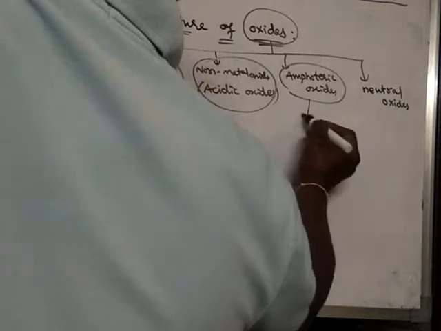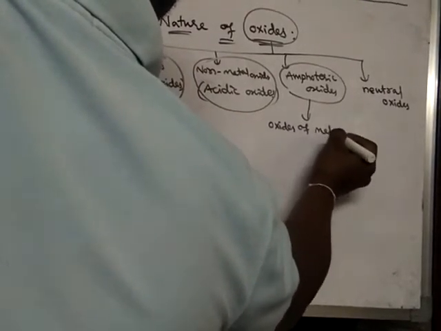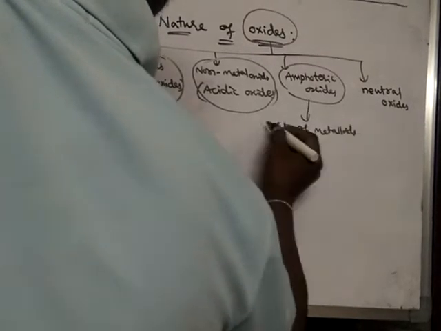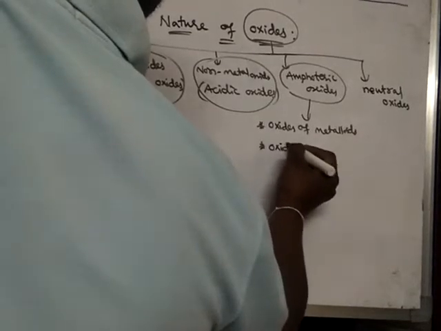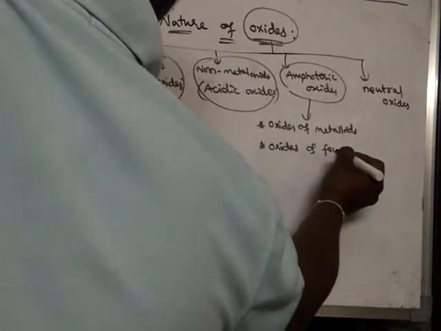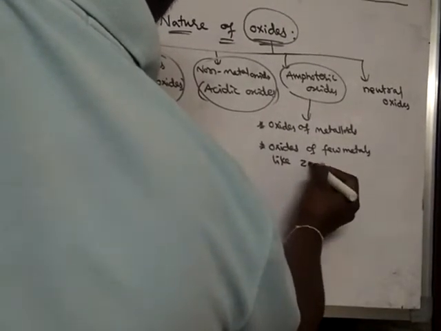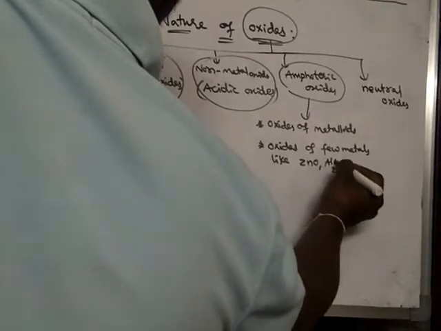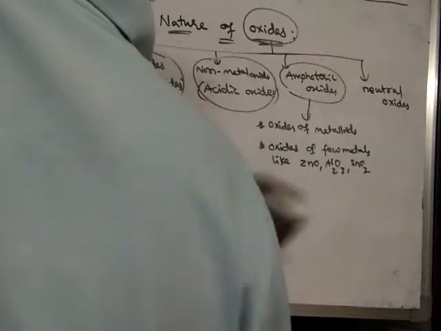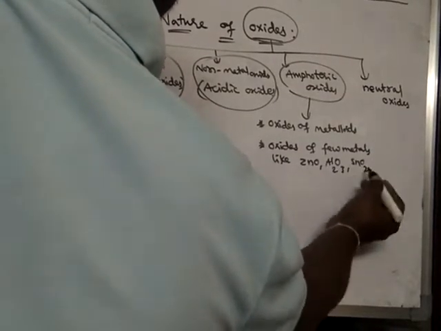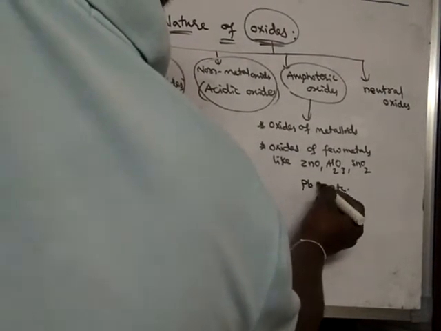Amphoteric oxides means particularly oxides of metalloids, and also oxides of a few metals, like zinc oxide, aluminum oxide, tin oxide, etc. Here lead monoxide also.